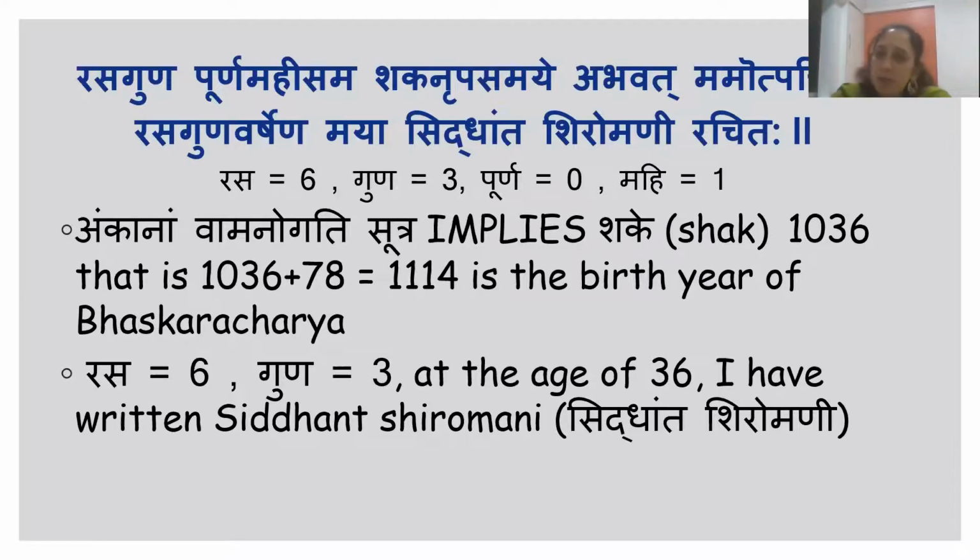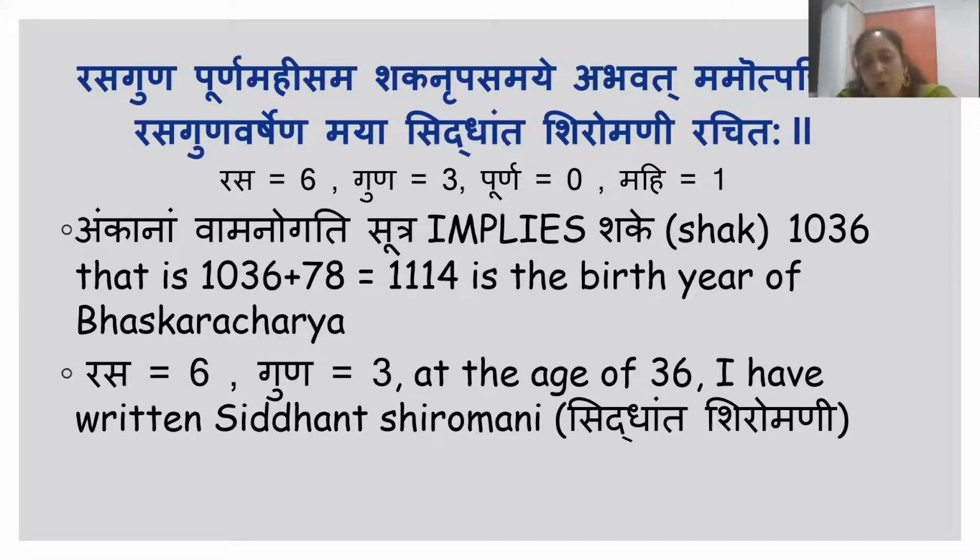And there is a rule in Sanskrit that you always read backwards: Ankanam Vamano Gati. So when you read this code 6301 backwards, you get the number 1036. 1036 is the year in which he wrote this book, according to the calendar which was followed in India at that time.